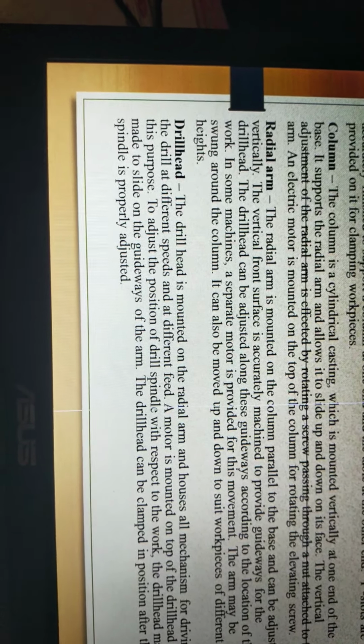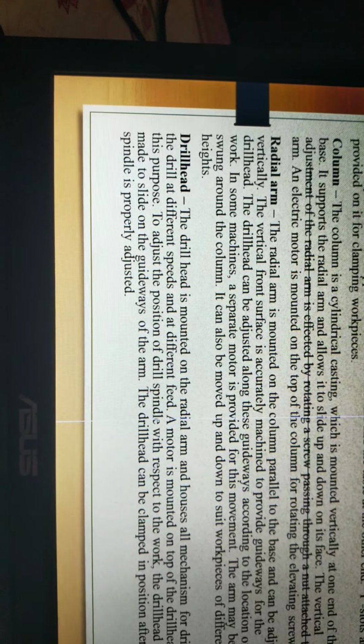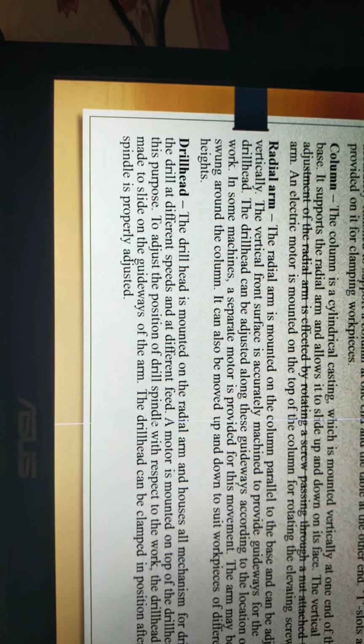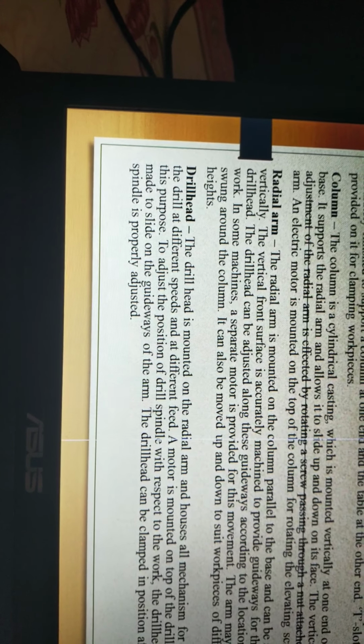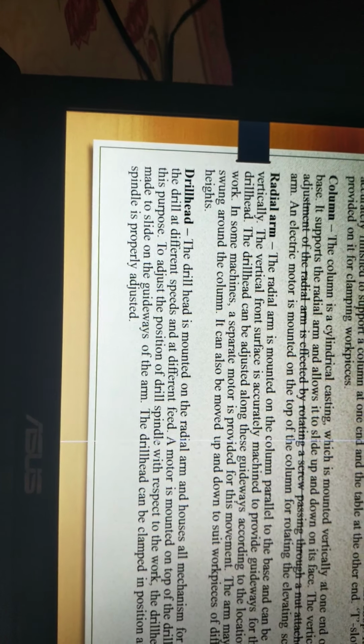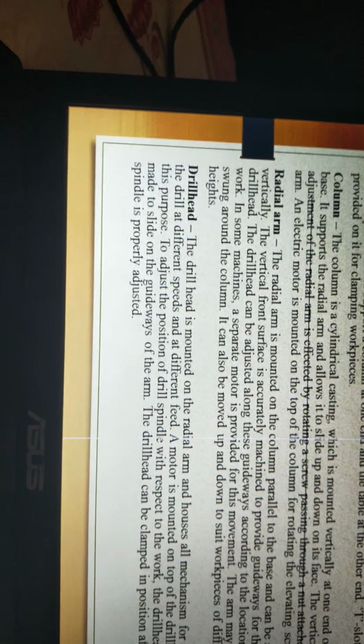Drill head is mounted on the radial arm and houses the mechanism for driving the drill at different speeds and different feeds. A motor is mounted on top of the drill head for this purpose, to adjust the position of the spindle with respect to the work. The drill head may be made to slide on the guideways of the arm. It can be clamped in position after the spindle is properly adjusted.